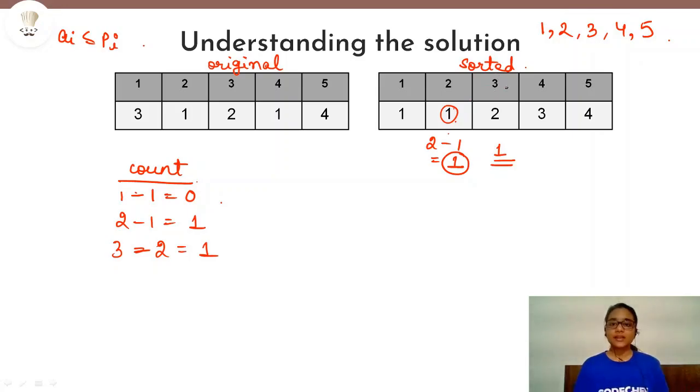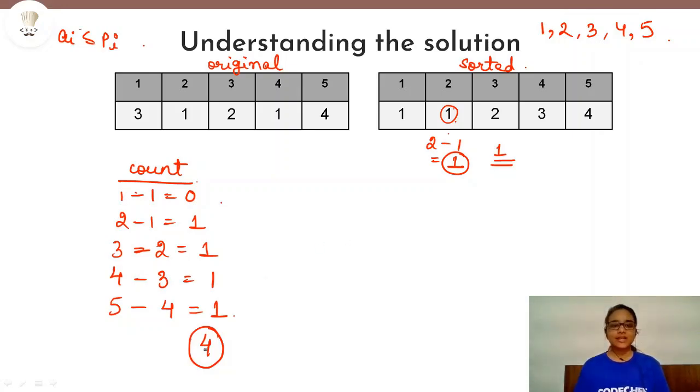So we take the index number, that is 3 or 4 here, and subtract its corresponding element. Now the fourth one: 4 minus 3 is equal to 1. And again 5 minus 4 is equal to 1. So in total we have 4 moves that we can make in order to play this game.